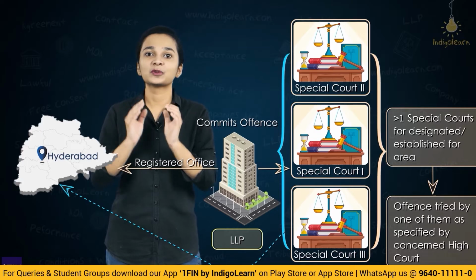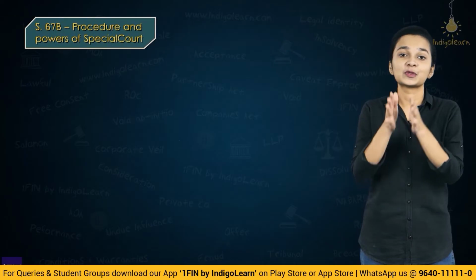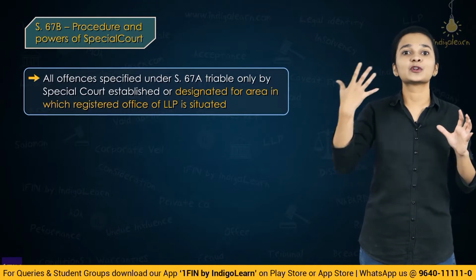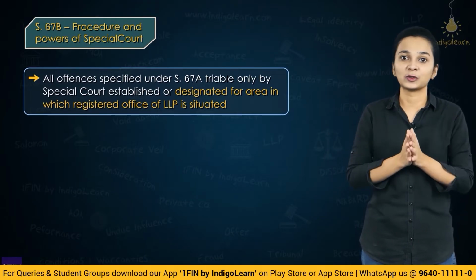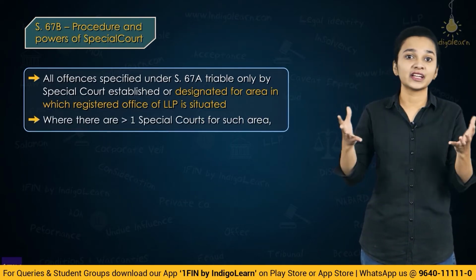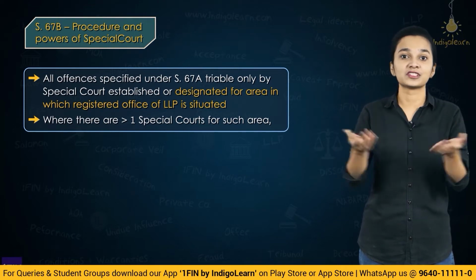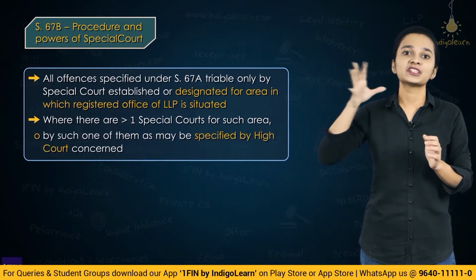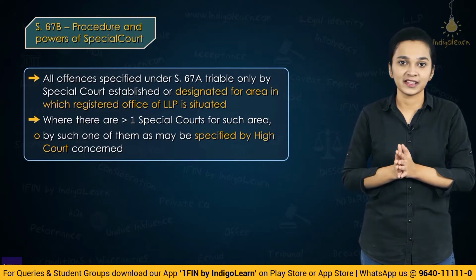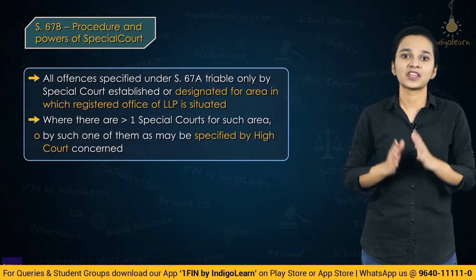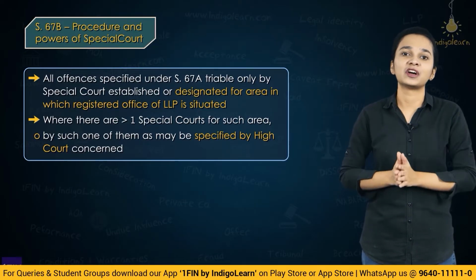So, what do we understand from this? Section 67B specifies that the special courts which have jurisdiction over the area where the registered office of the LLP is situated are the special courts which shall try the offence which has happened. In a situation where more than one special court is situated in that area, the High Court will specify which special court shall take care of this particular offence, and that one special court shall try the offence which has been committed. So this is what section 67B subsection 1 talks of.